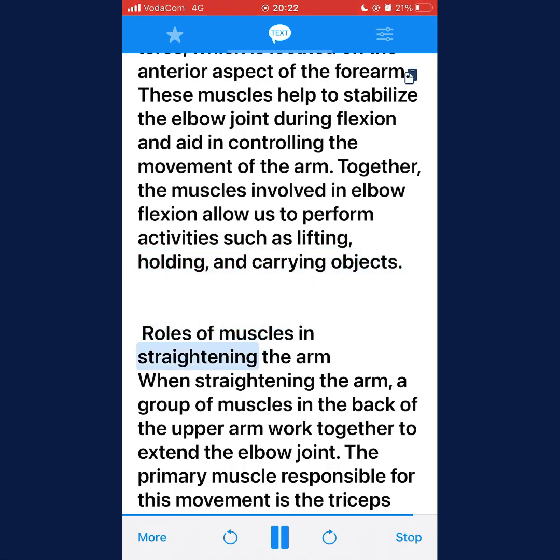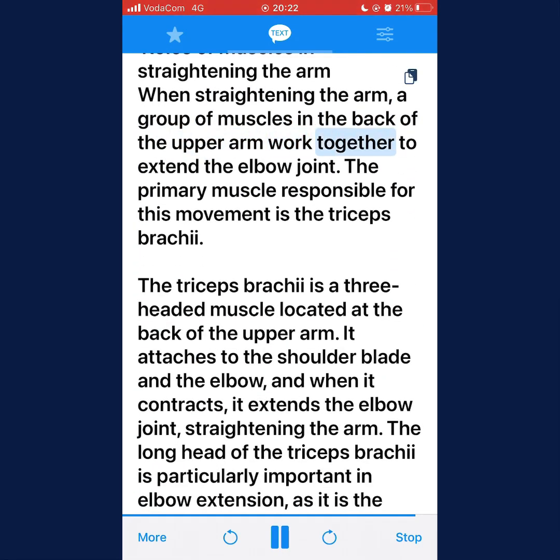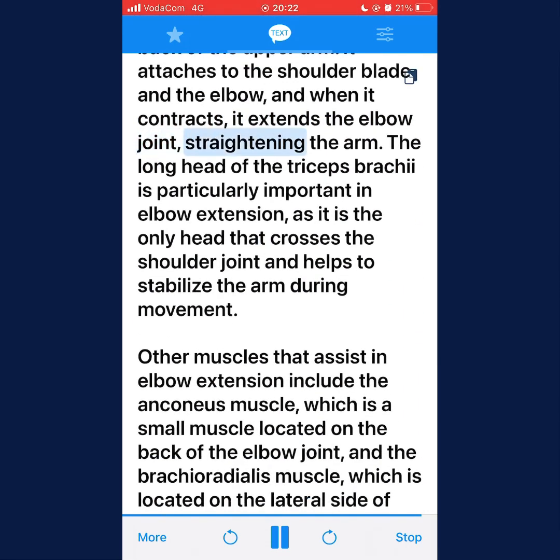Roles of muscles in straightening the arm. When straightening the arm, a group of muscles in the back of the upper arm work together to extend the elbow joint. The primary muscle responsible for this movement is the triceps brachii. The triceps brachii is a three-headed muscle located at the back of the upper arm. It attaches to the shoulder blade and the elbow, and when it contracts, it extends the elbow joint, straightening the arm.